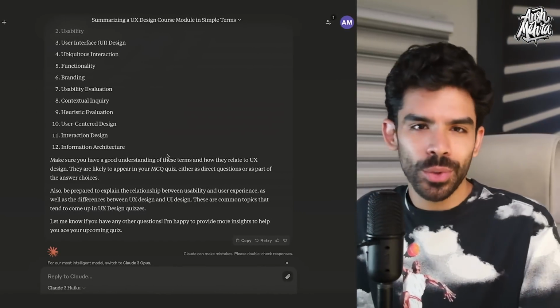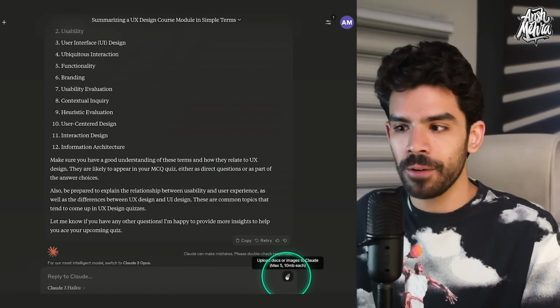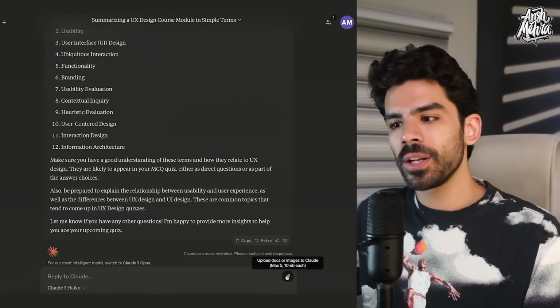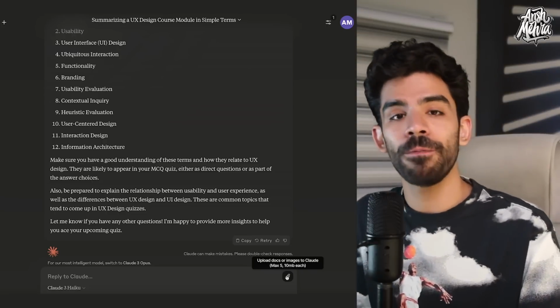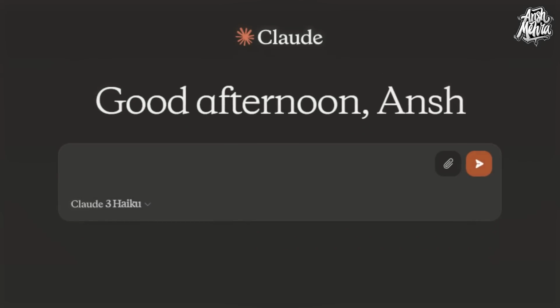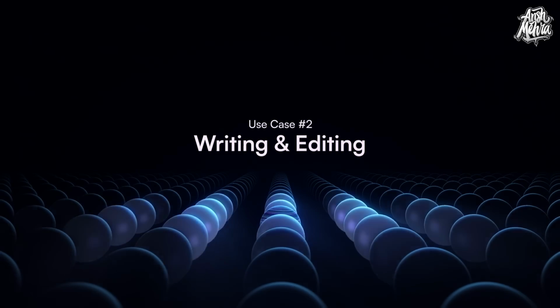And you can do this in any LLM, by the way. It's not just for Claude, but basically anywhere. But imagine how useful this can be for you. And in Claude, you can upload up to 5 documents. So if I hover over here, you can see the limitation that you can upload up to 5 documents with a limit of 10 MB each. So basically you can upload 5 reports and ask Claude to summarize everything in those PDFs, or maybe even find patterns. Now let's start with use case number 2, writing and editing.